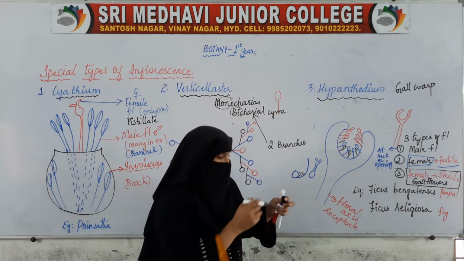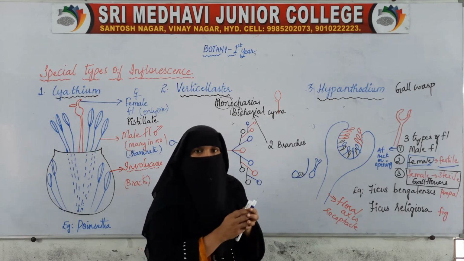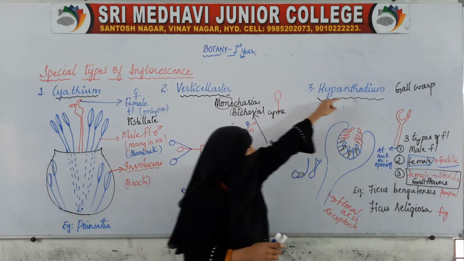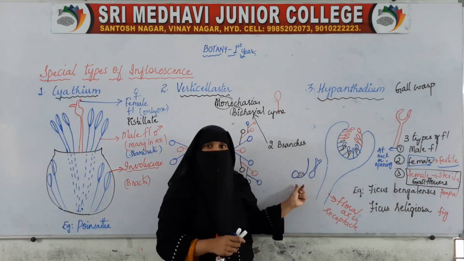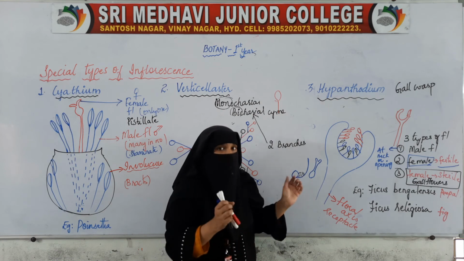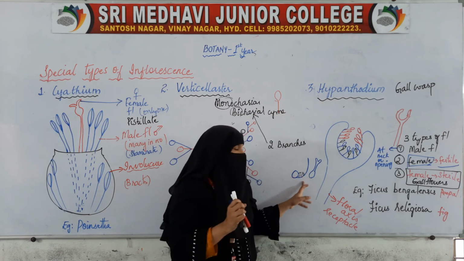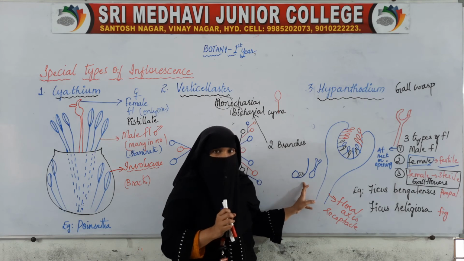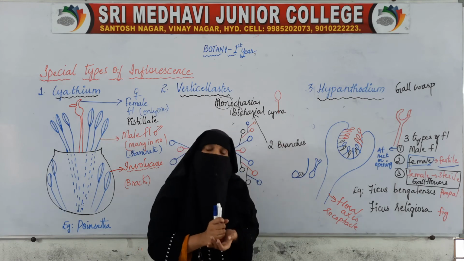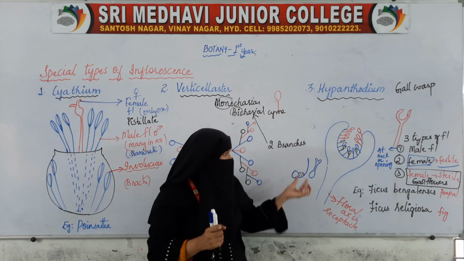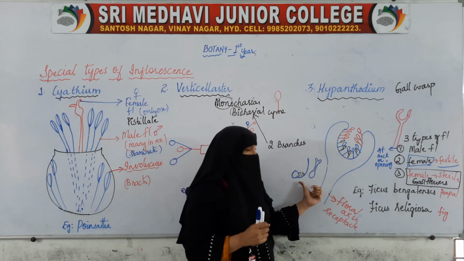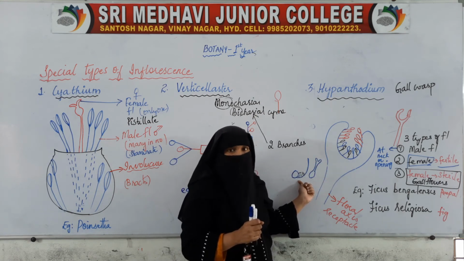Okay. So here there is a mutual association, a mutual benefit. The gall wasp comes inside and is able to lay the eggs. The wasp gets a suitable, very safe place for its eggs. And how is it helping the plant? The receptacle provides shelter, a safe place for the eggs.